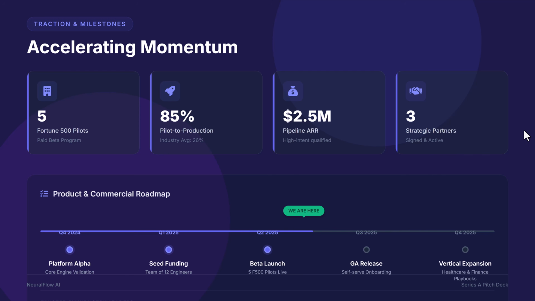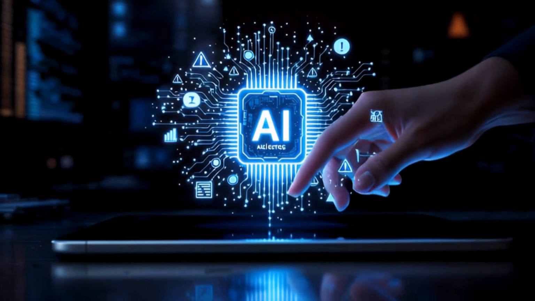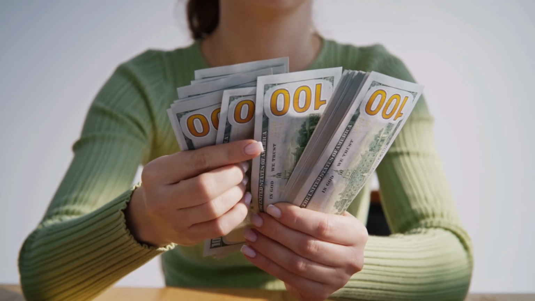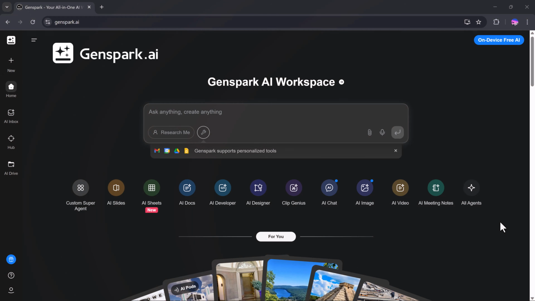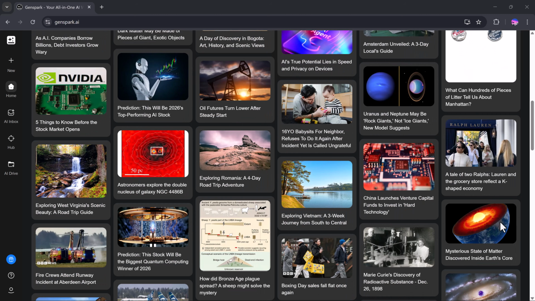And what if a Silicon Valley startup with only 30 people could challenge companies like Google and Microsoft and reach a billion-dollar valuation in just 6 months? This is Genspark, a next-generation all-in-one AI workspace built for the AI-first future of work.